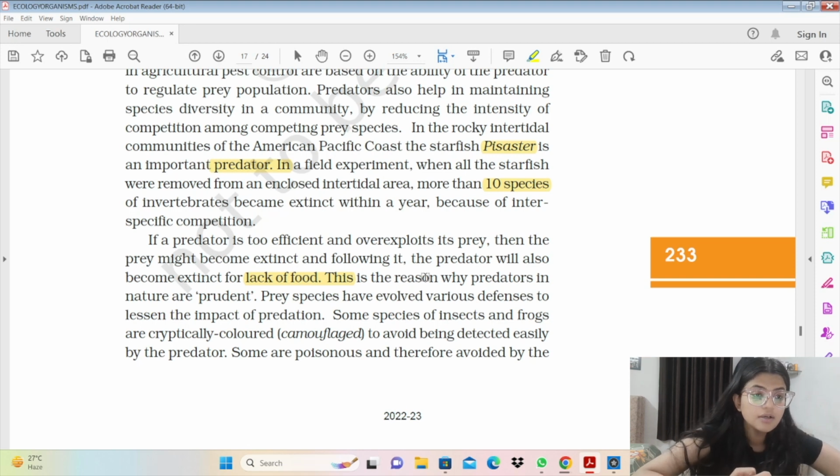So we have this Gause's competitive exclusion principle that states two closely related species competing for the same resources cannot coexist indefinitely, and the competitively superior species would dominate and the inferior ones would be eliminated eventually. This says कि अगर दो species हैं and उसमें से जो एक dominate कर रहा है, एक superior है, तो वो दोनों साथ में नहीं रह सकते same resources and food and space के लिए, because eventually the dominating one would be the superior one and the inferior one would be eliminated.